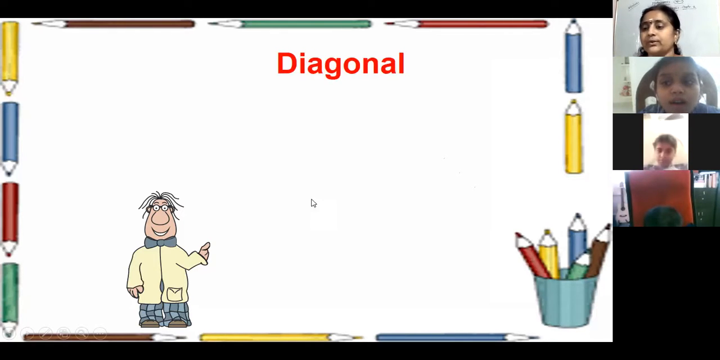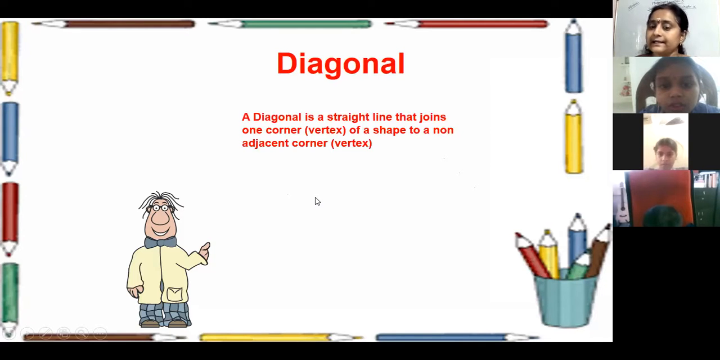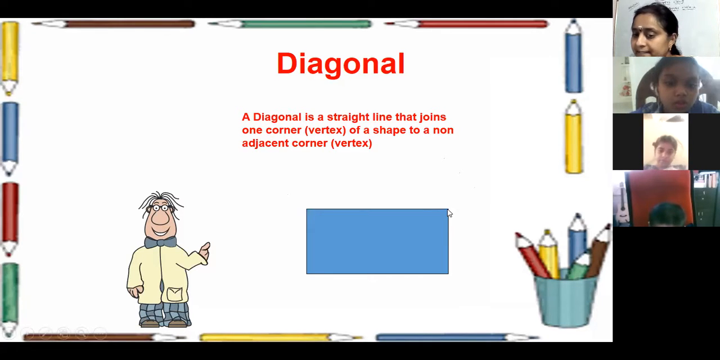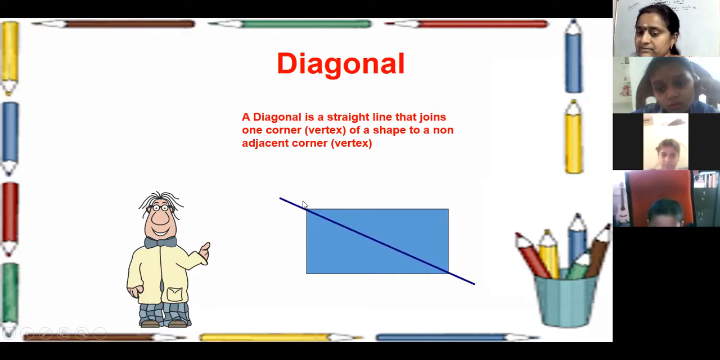This is a new word to you, diagonal. What is a diagonal? A diagonal is a straight line that joins one corner of a shape to another corner. Another corner means a non-adjacent, opposite corner. See here. In this rectangle, suppose we are taking this one corner and the quite opposite corner. When a straight line joins these two vertices, that is called a diagonal, either this one or this one. So a rectangle is having two diagonals, 1, 2.